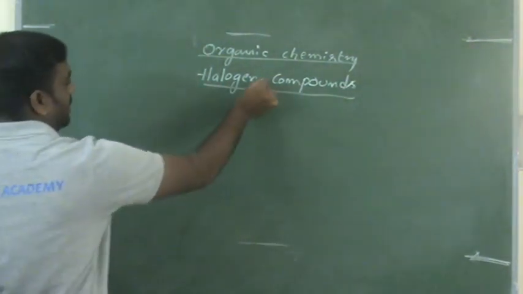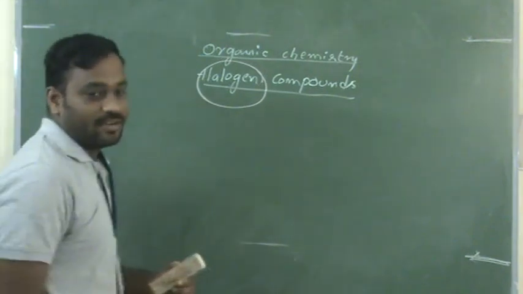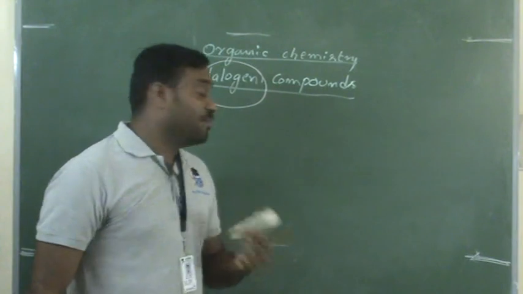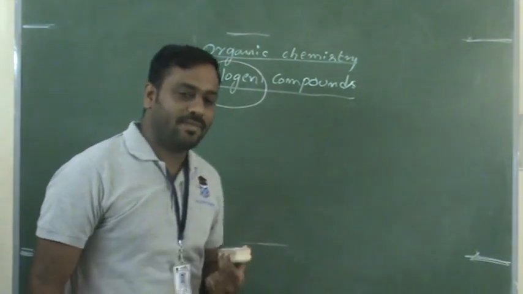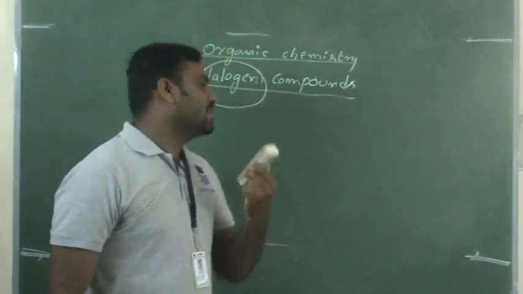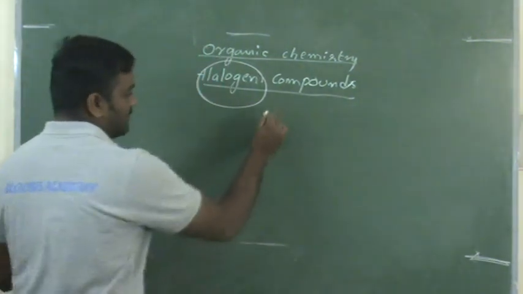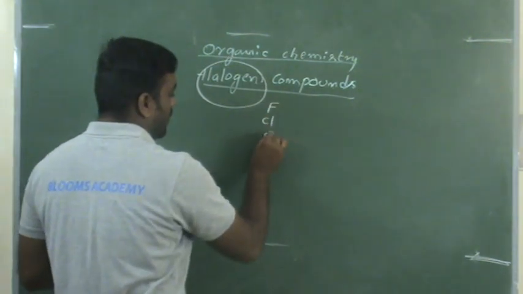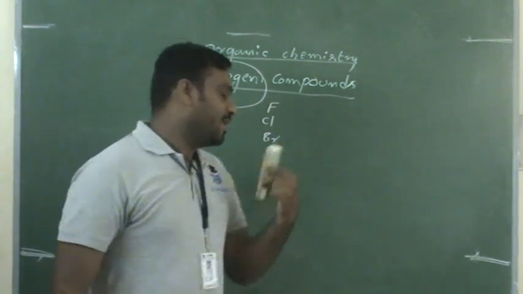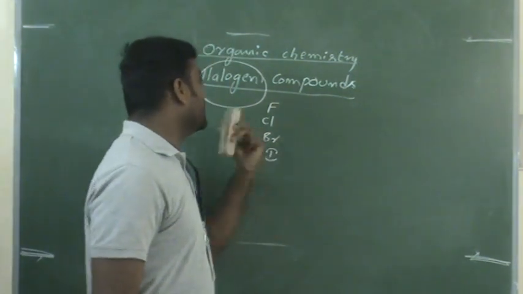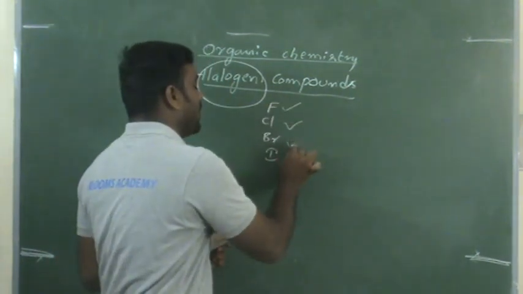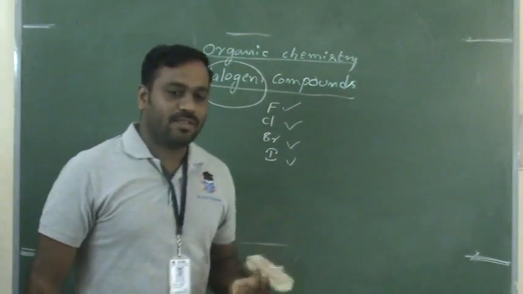I think this halogen word is a basic term to you. I think in the periodic table you learn more about the halogens. Can you tell me what elements belong to halogen? The elements belonging to the halogen group are fluorine, chlorine, bromine and iodine. One more element is there, it is a radioactive element. We are not going to discuss it under the halogens, that is called astatine. Now fluorine, chlorine, bromine and iodine belong to halogen compounds.